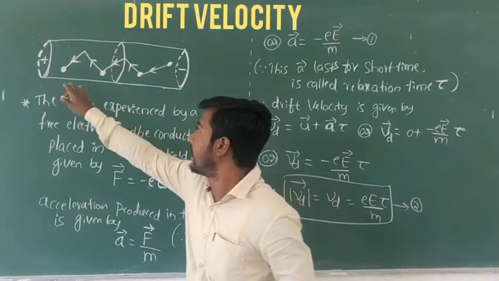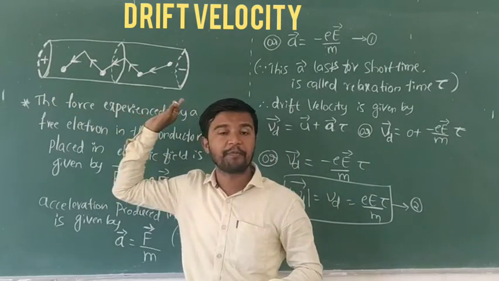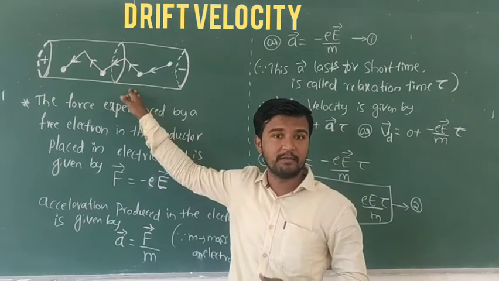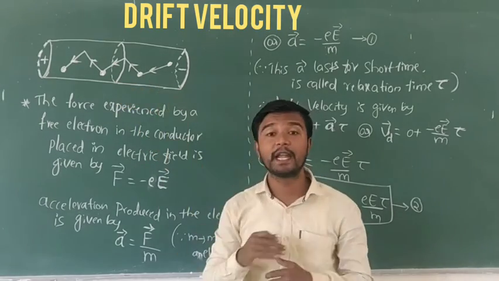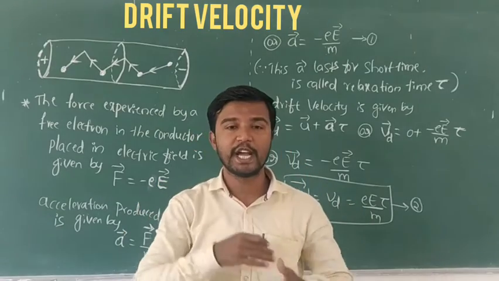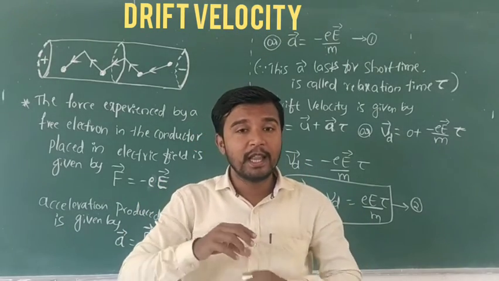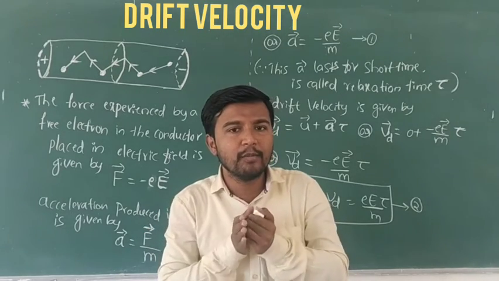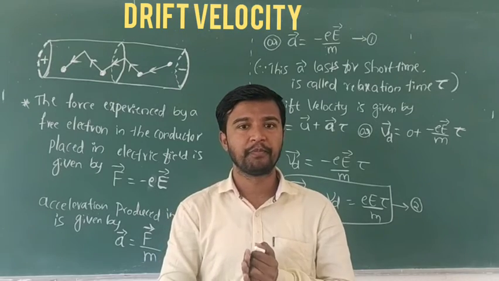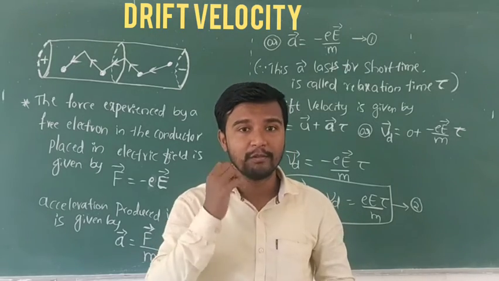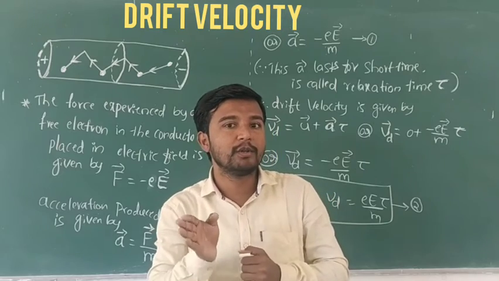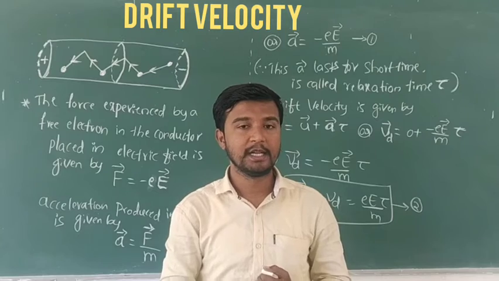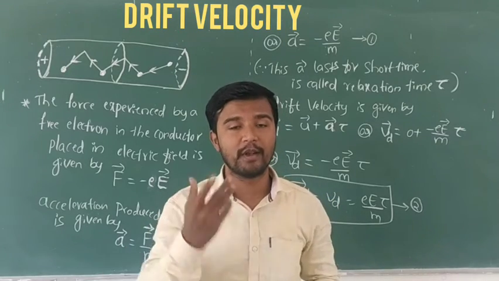When we apply an electric field to the ends of the conductor, the free electrons experience a force, then they get an acceleration and move in a different direction, gaining a velocity. Again they move in a different direction and again gain an acceleration. This is what we call drift velocity.